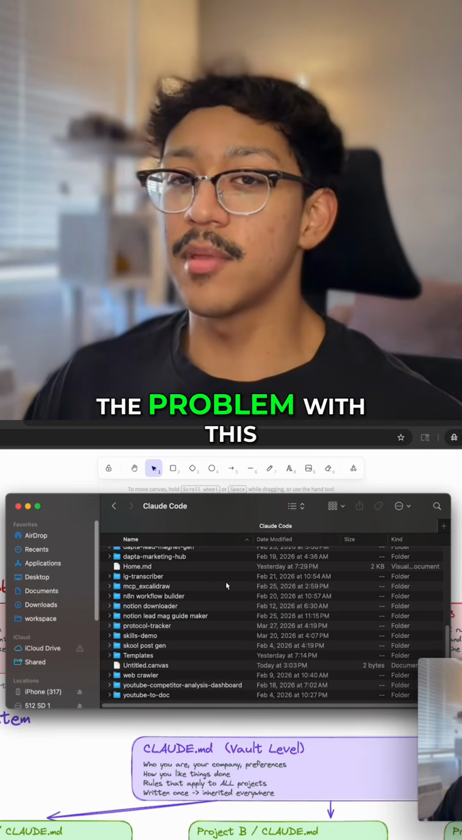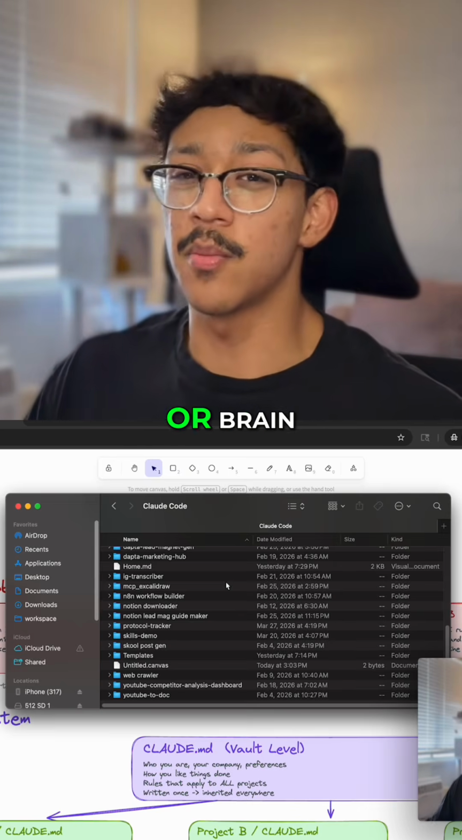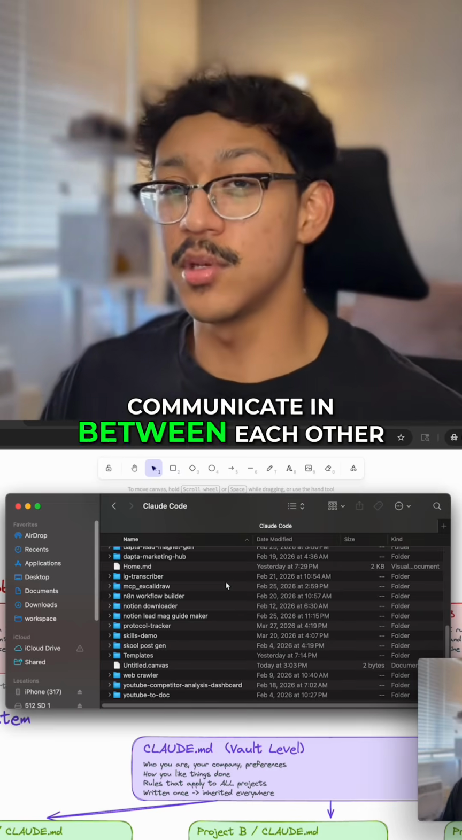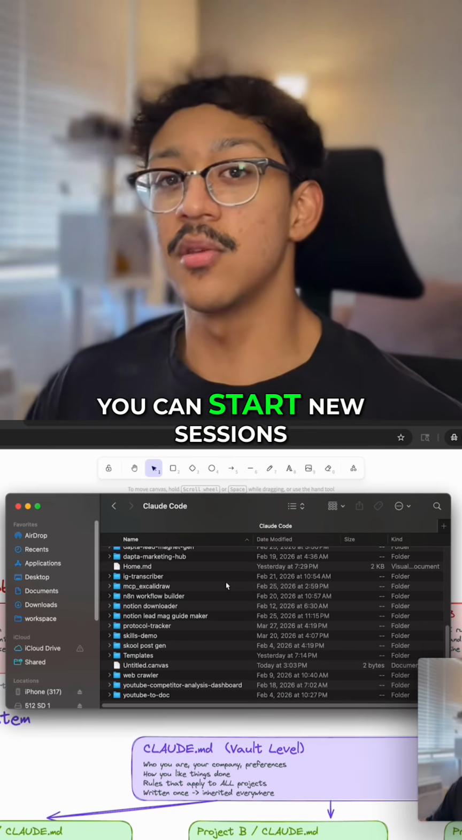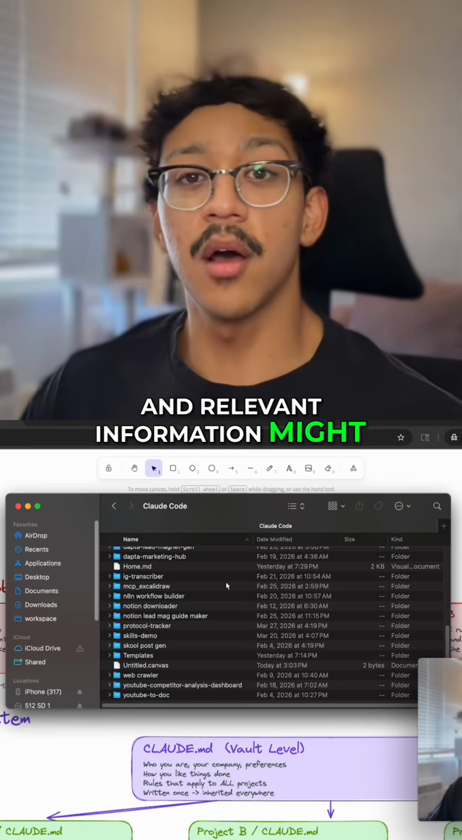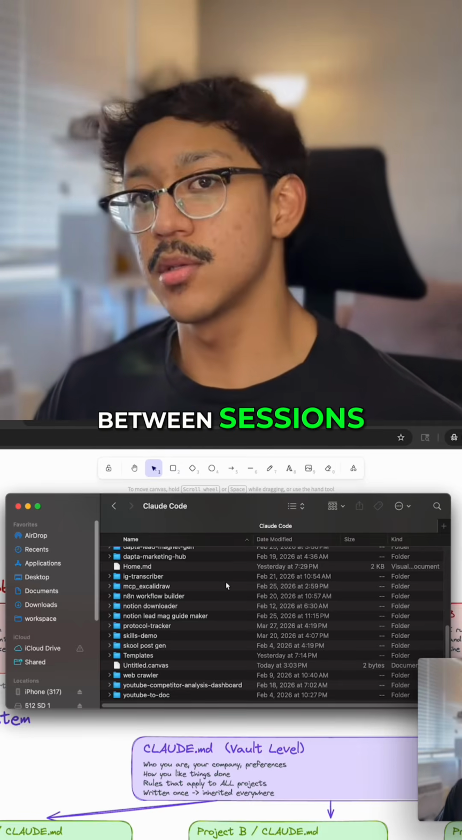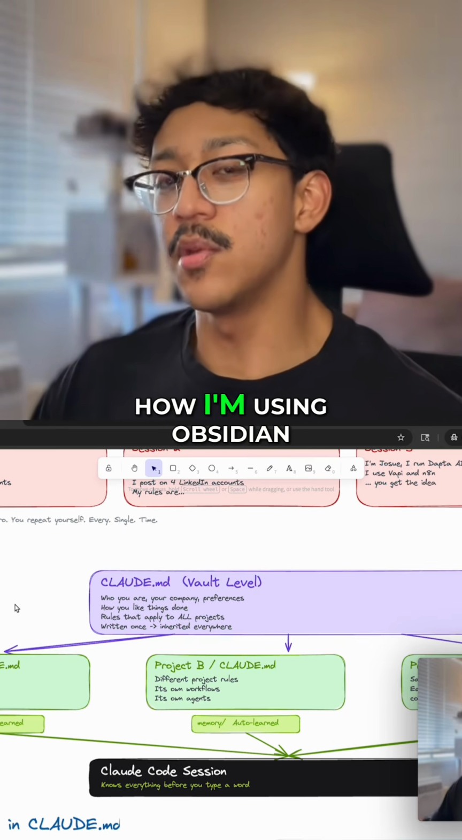The problem with this is that every separate folder had its own Claude instance or brain, which means they wouldn't communicate with each other. Not only that, but inside of each of these projects, you can start new sessions. So you can have multiple sessions for the same project, and relevant information might not be available between sessions. So that's two problems. And so let me introduce you to my system, my vault, how I'm using Obsidian